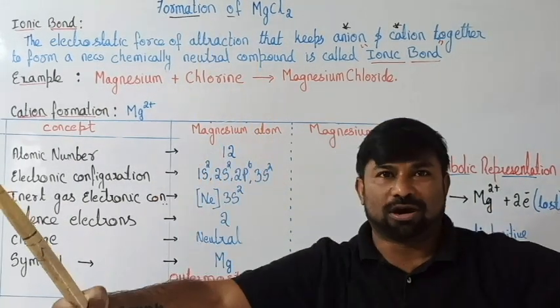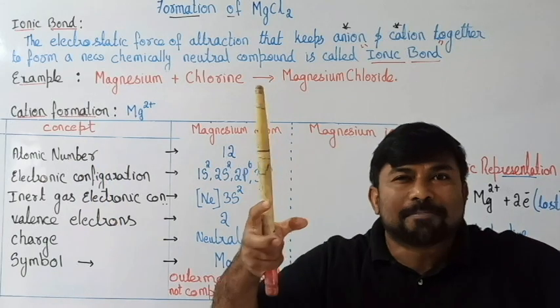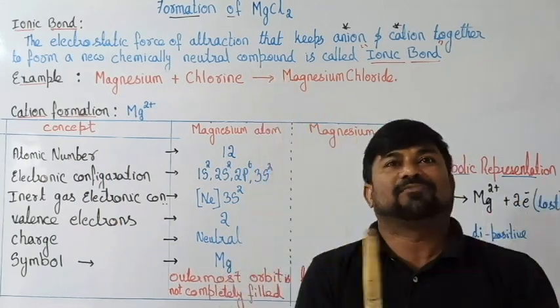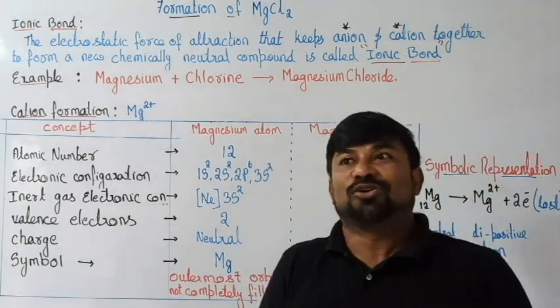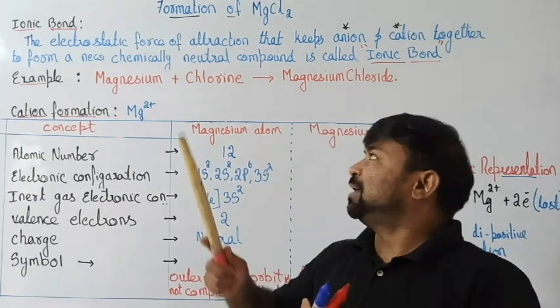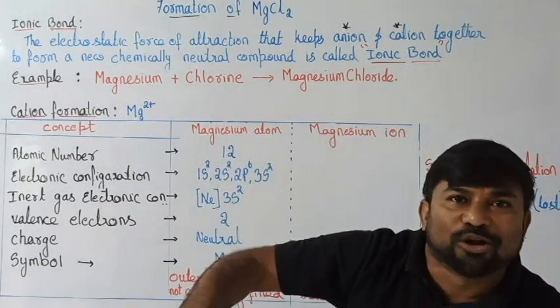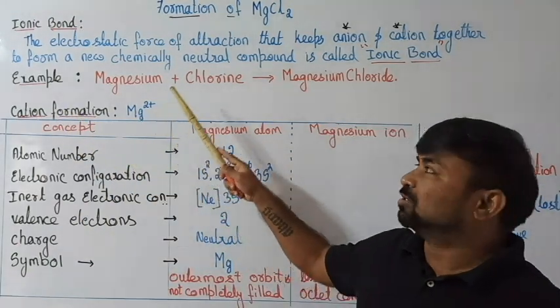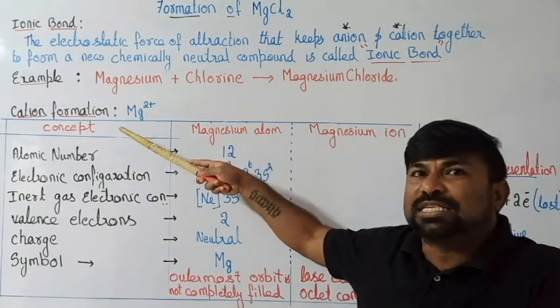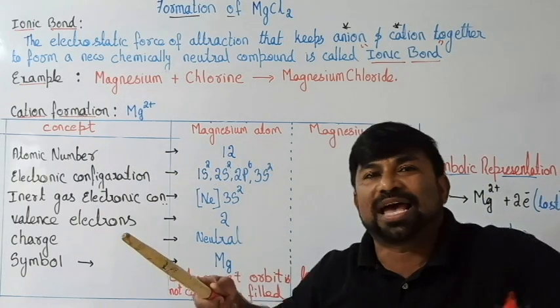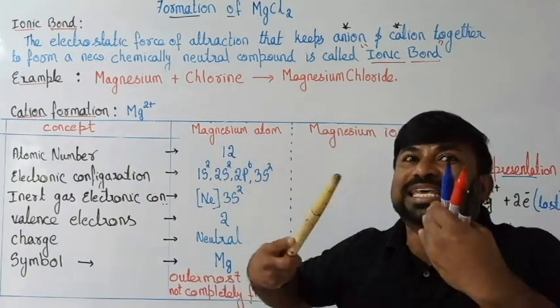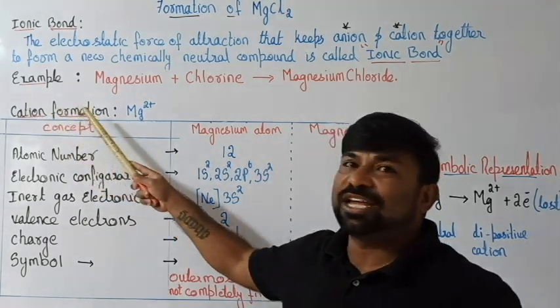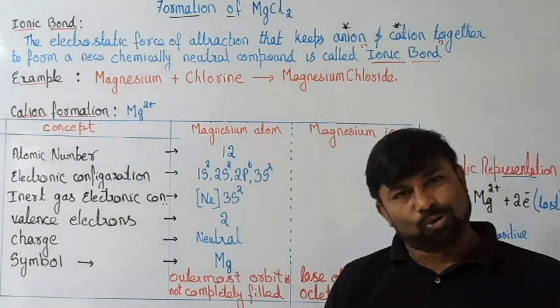After becoming ions, some kind of force arises between them because they are oppositely charged. So the first stage is the atom becoming an ion. Let me explain. Cation formation: magnesium transforms itself into Mg2+, which is positive, a cation.